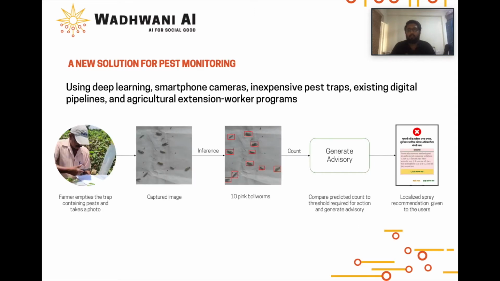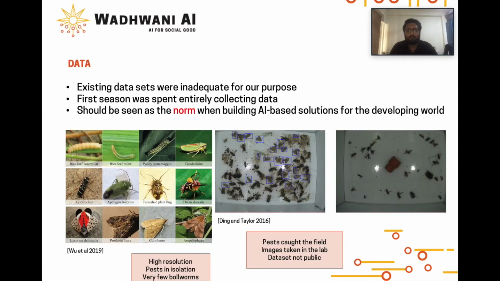We introduce a new solution for pest monitoring using deep learning, smartphone cameras, inexpensive pest traps, existing digital pipelines, and agricultural extension worker programs. Farmers empty the trap contents onto a sheet of paper and take a photo. Our deep learning model identifies and counts the pests in the photo. Based on the rules laid down by entomologists, we provide localized recommendations to farmers as to whether they should take any action or not. We first describe the data and the architecture used to build the system.